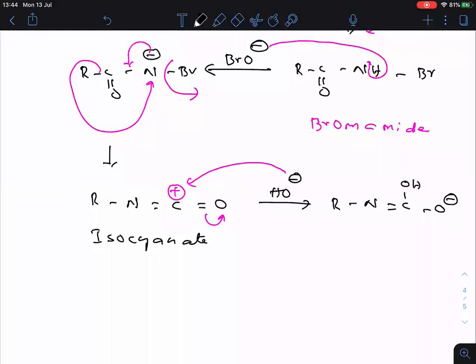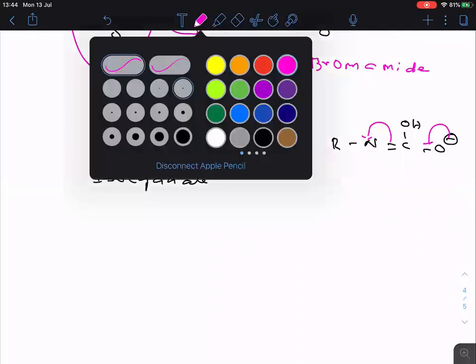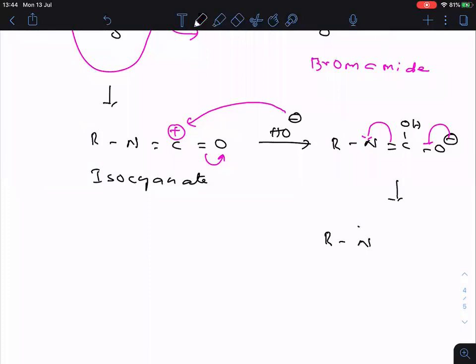Now what happened? See, when the negative charge reverses back, the pi bond will go towards nitrogen. So now what is the thing happening here? R, N minus, C, OH, double bonded O. So now what happened?